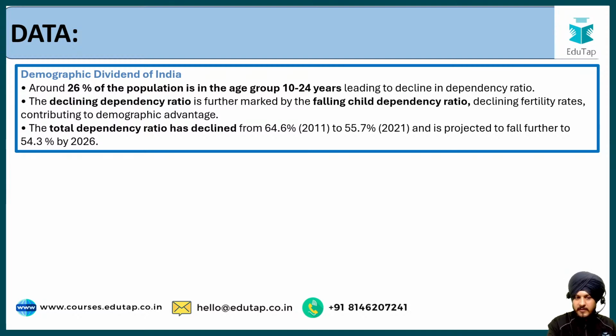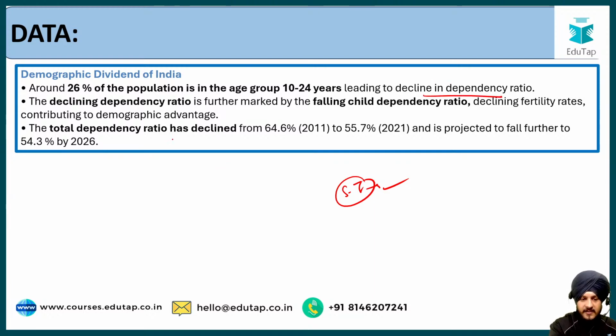But now in the economic survey they have mentioned some updated data, so you can go through that data, you can add it to your notes in your population chapter or the demographic trends chapter as a part of your social issues. Fine. So over here you can see that around 26% of the population is in the age group of 20 to 25 years, leading to decline in dependency ratio.